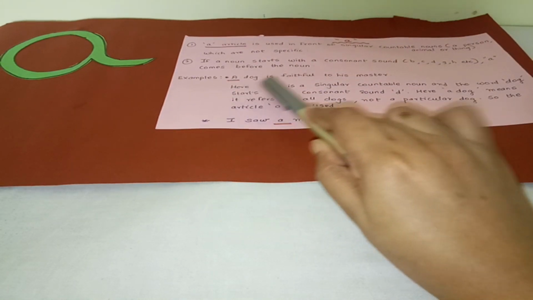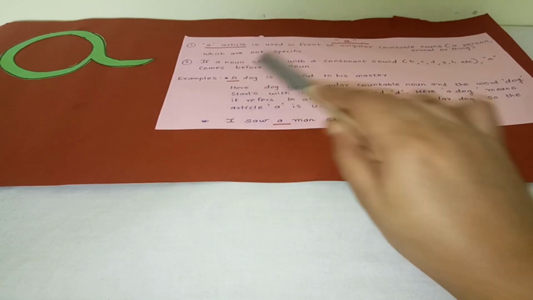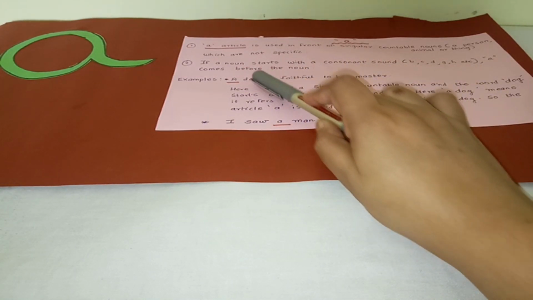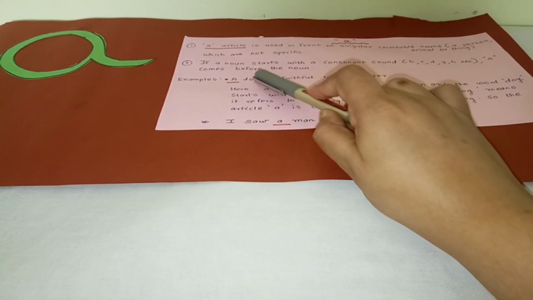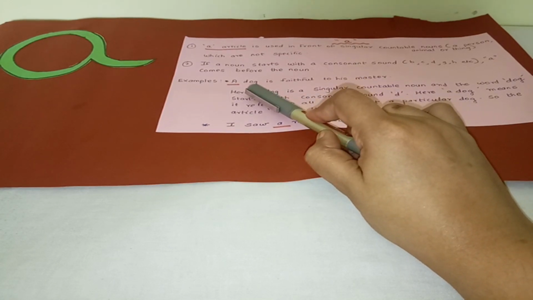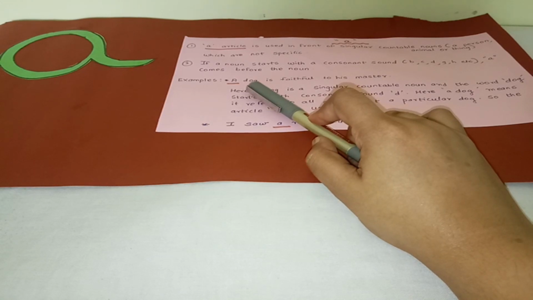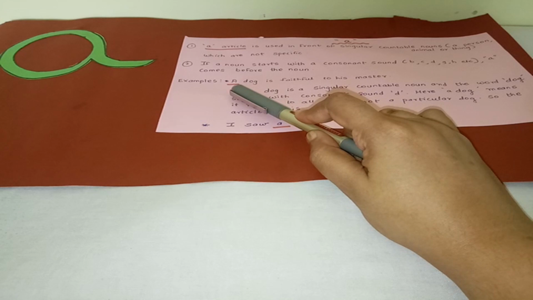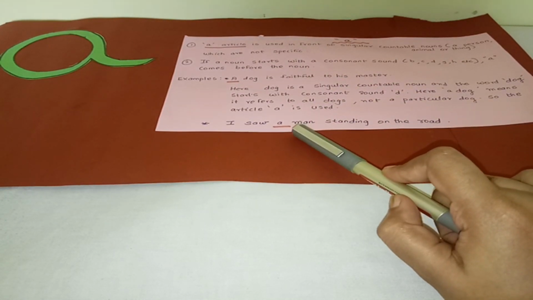See, a dog is faithful to his master. Dog is a singular countable noun. Dogs means plural, dog is singular. Then it starts with the consonant sound D, and we are not referring to any particular dog here. So in that case we are using the article a.